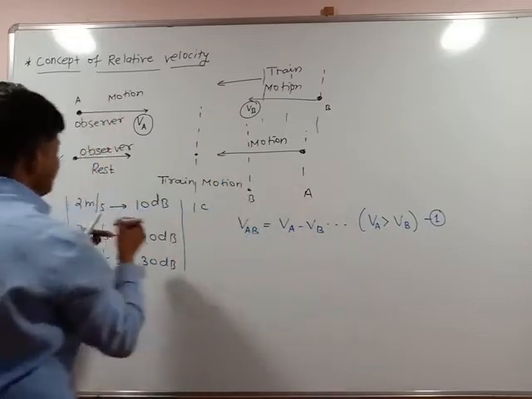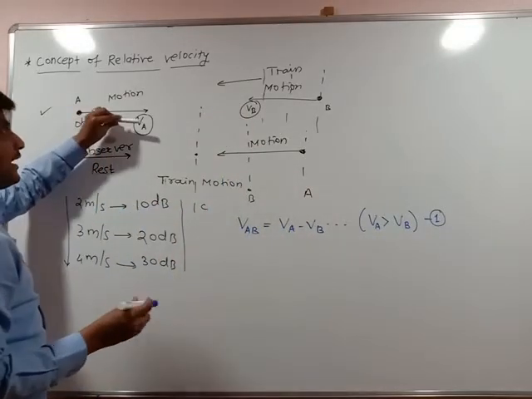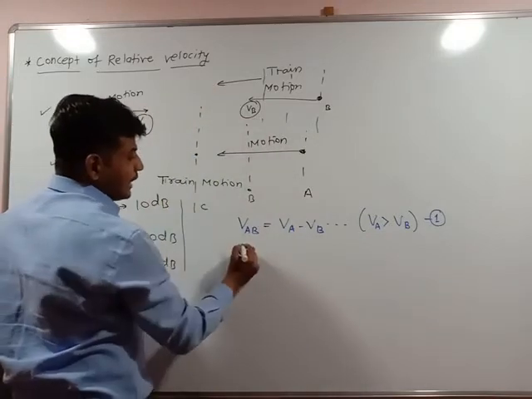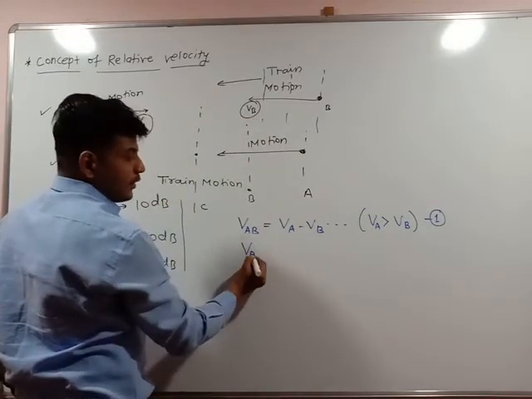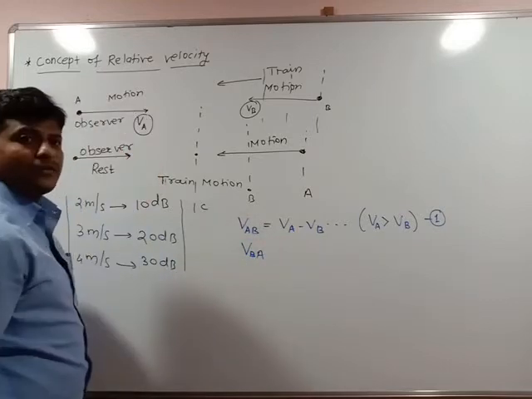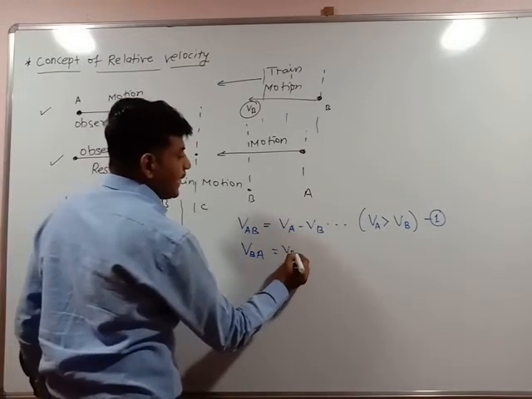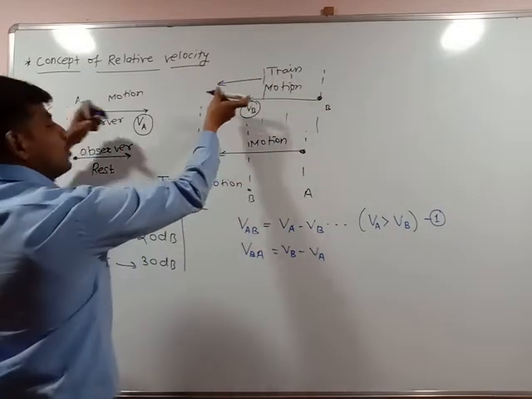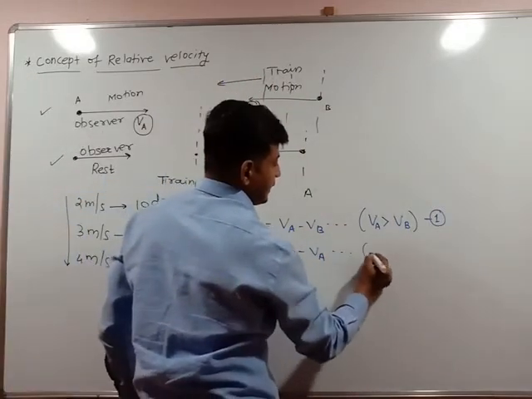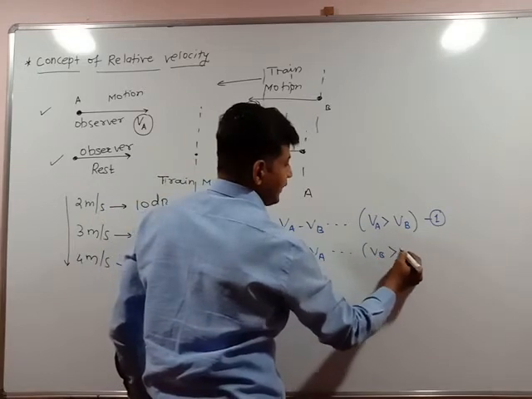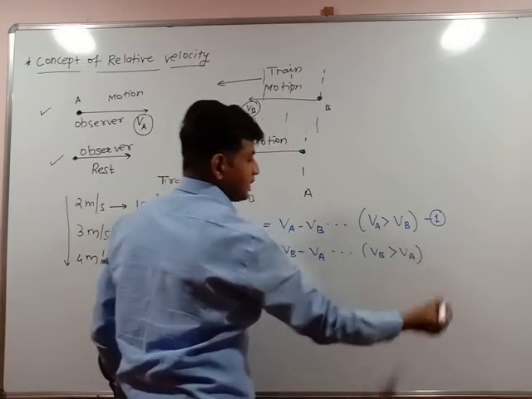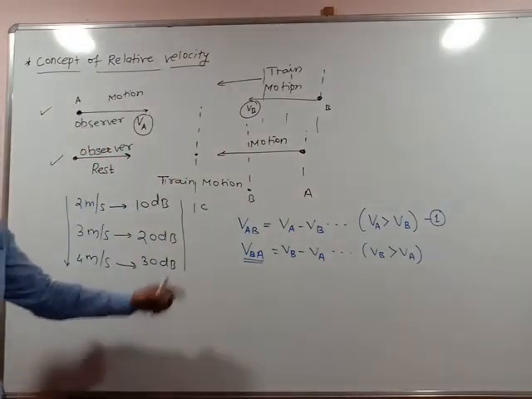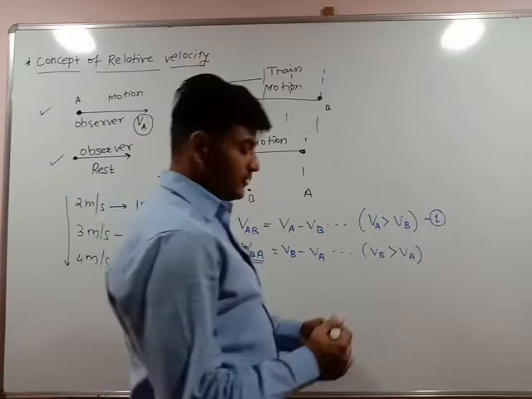So when the observer is moving slowly with velocity Va and the train is moving fast with velocity Vb, how do we write the relative velocity of the train with respect to the observer? It is Vb minus Va, because the train is moving fast and the observer is moving slow. That's why the velocity of the train is greater than the velocity of the observer. Then the relative velocity of the train with respect to the observer can be written as Vba equals Vb minus Va.